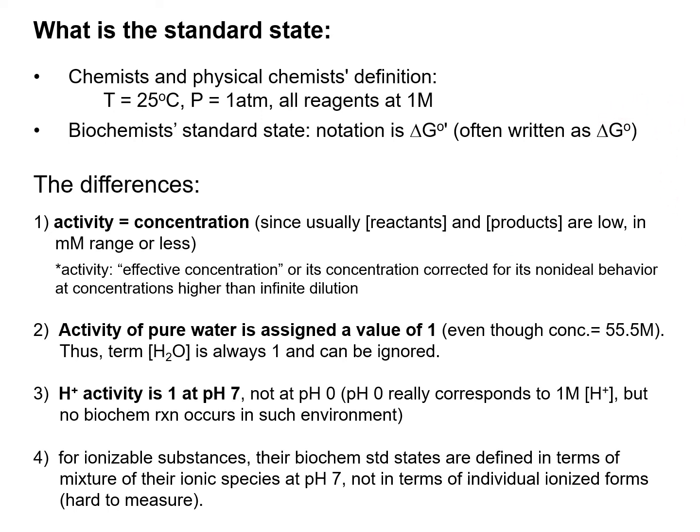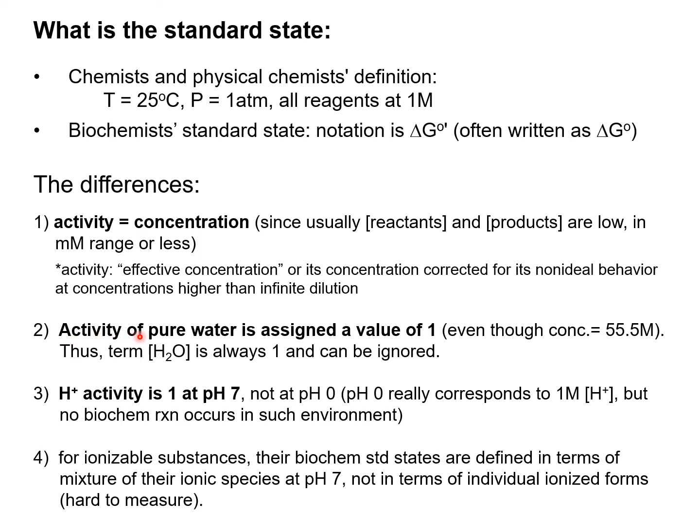So in that case, all this non-ideal behavior has to be corrected and applied to the concentration to get the effective concentration, which is activity. But in cells and other living organisms, many times the concentrations of reactants and products are quite low, in millimolar or micromolar ranges. So biochemists assume that activity is the same as concentration.